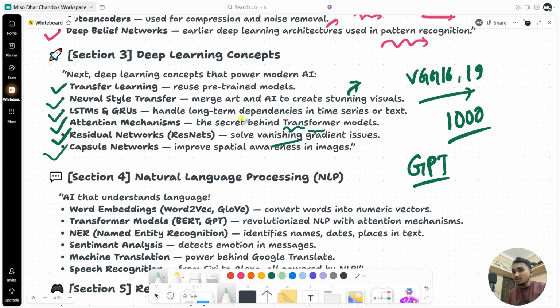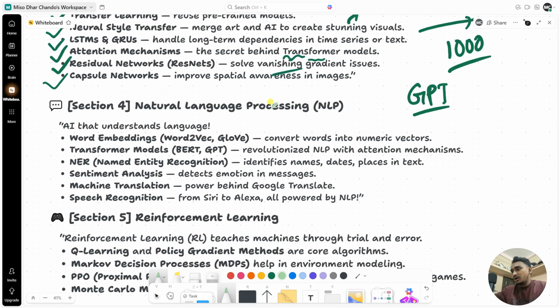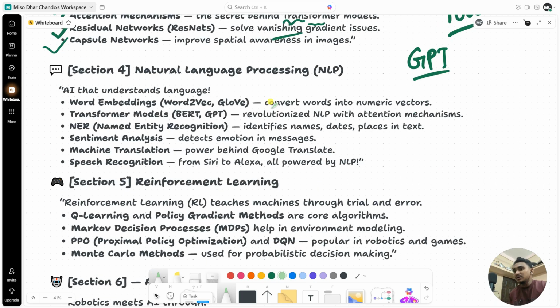Okay. Now let's see section number 4, called natural language processing, also known as NLP. Here, using this, AI can understand language. The first one is word embedding. You can see Word2Vec and GloVe. Using that, you can convert words into numeric vectors. If you want to know how to create a large language model from scratch, the first thing you need to think about is how to convert words into vectors. This is called word embeddings.